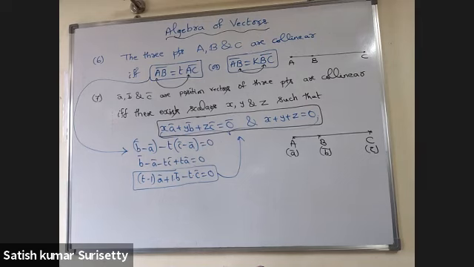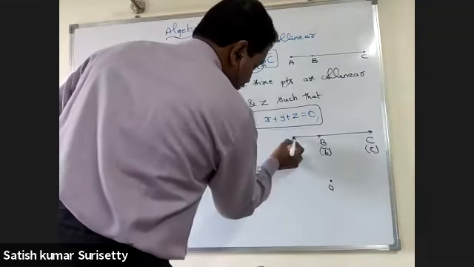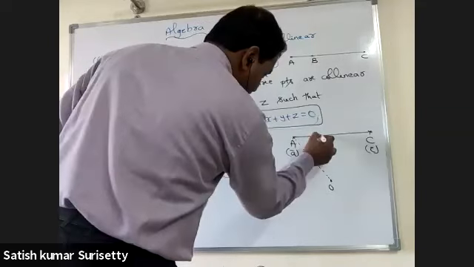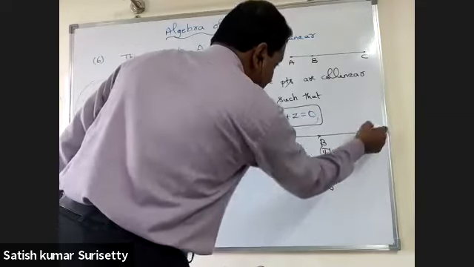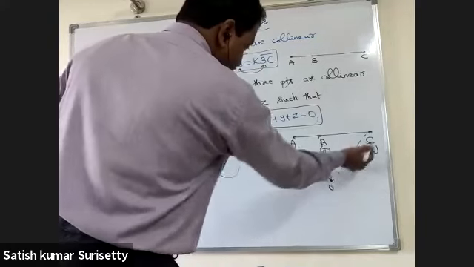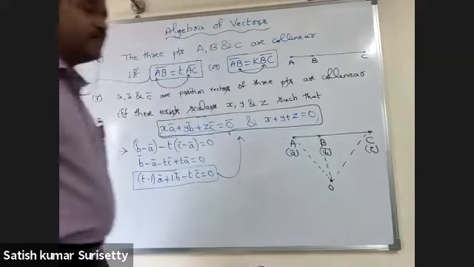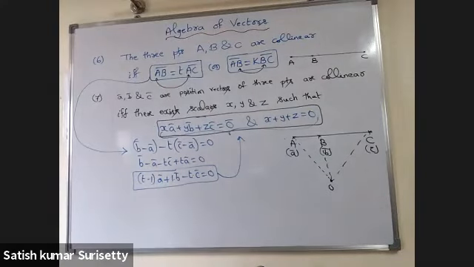Remember, position vector means what? With respect to some fixed point. So A bar equal to OA bar, B bar equal to OB bar, C bar equal to OC bar. It is not necessary that the fixed point must be the origin. It can be any other point also.